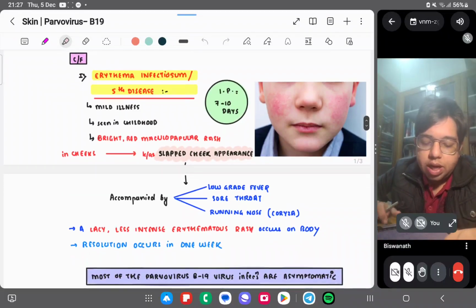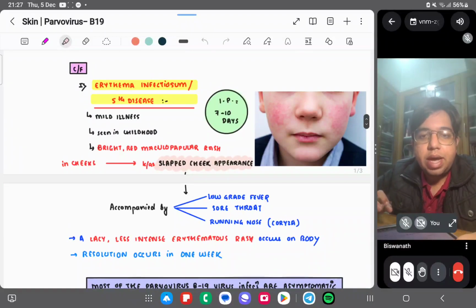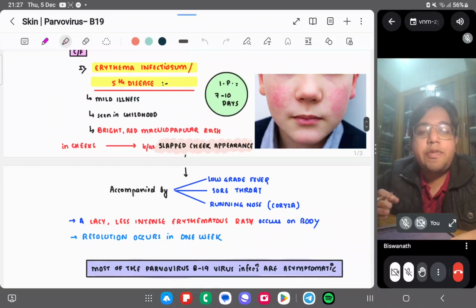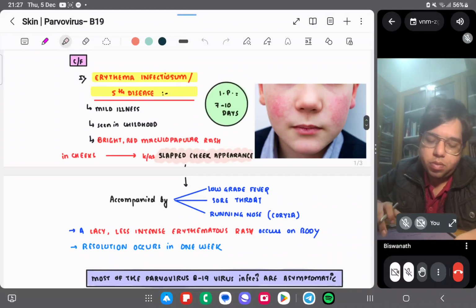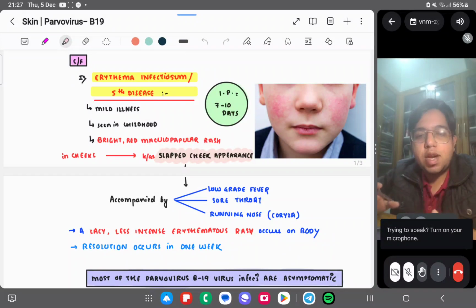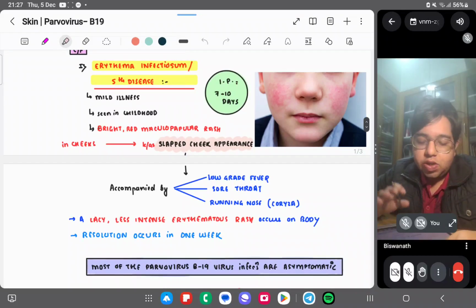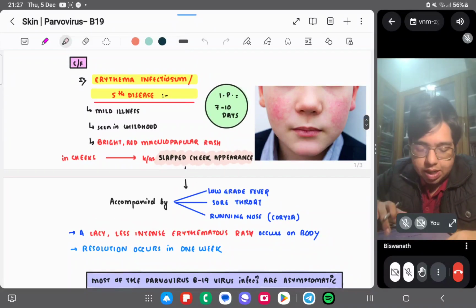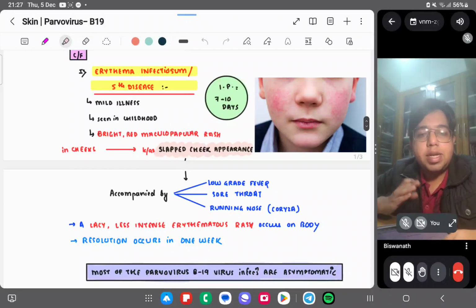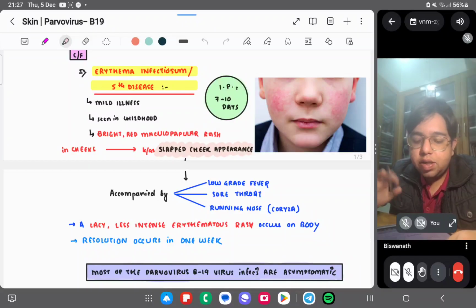Okay. Clinical features. We have to remember erythema infectiosum, also called the fifth disease. It is a mild illness. Don't get confused between different types of erythema. Erythema infectiosum is one of them, and in further course we'll read about many erythemas, right? The incubation period is 7 to 10 days. You can remember fifth disease, 5 into 2 is 10, so 7 to 10 days, you can remember the range.